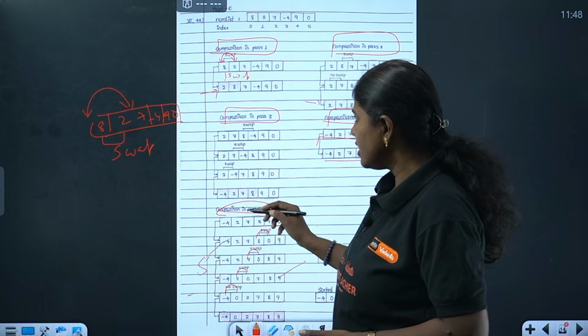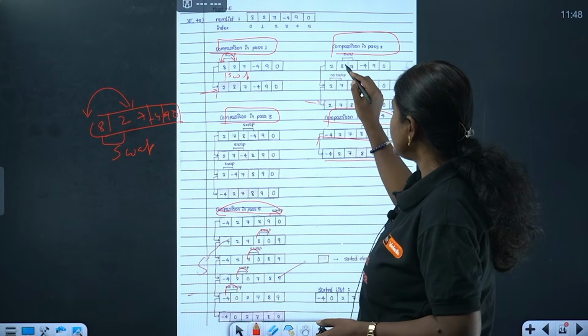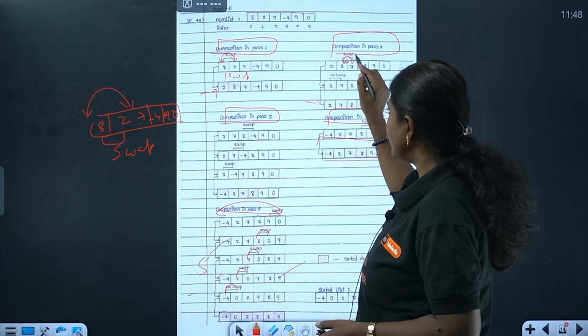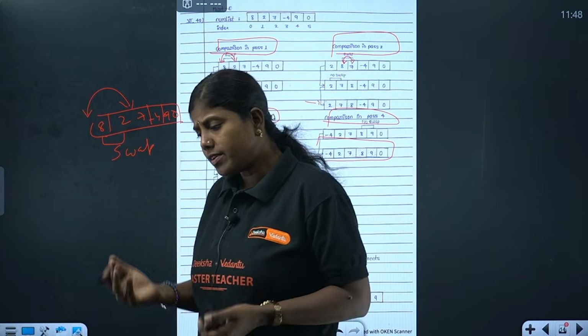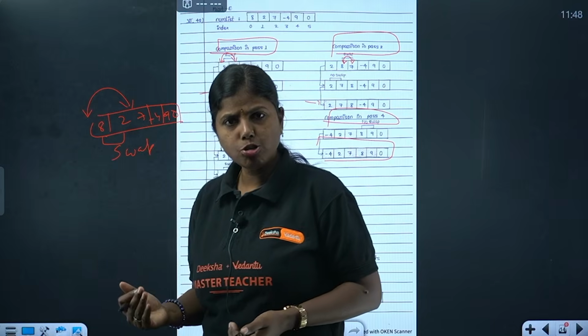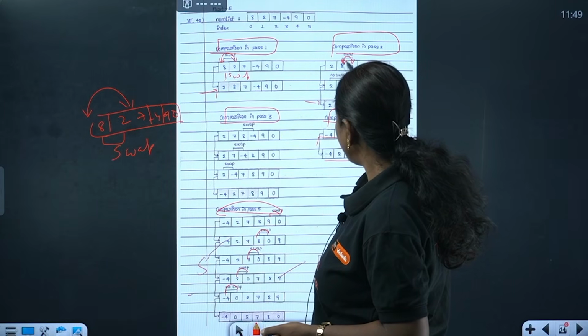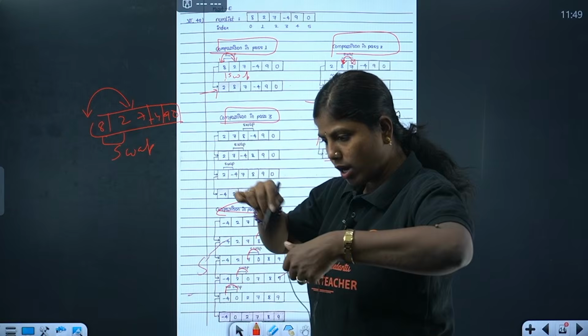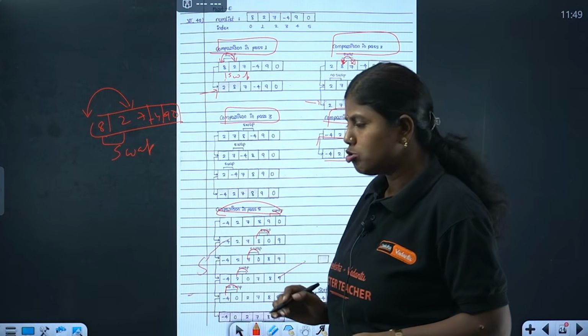After that, you can see here in the case of pass 2, what happens? The second element they are comparing, 8 and 7, definitely it is going to be compared. Or else, it is a very simple comparison, you can just show it, and you can also show it in the form of an arrow, clearly telling these two elements are compared, and write swap. Whatever she has done is also fine.